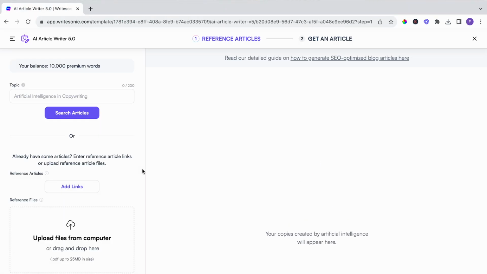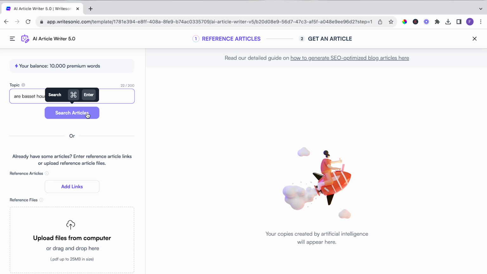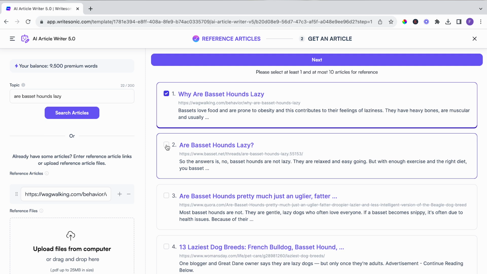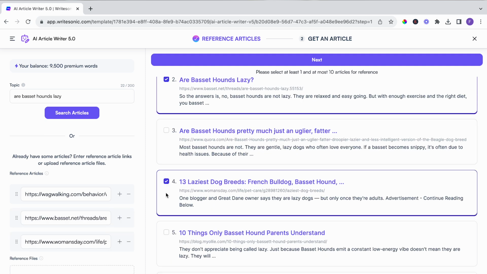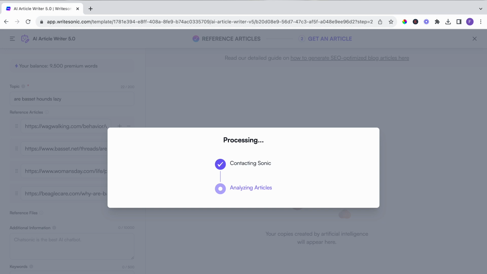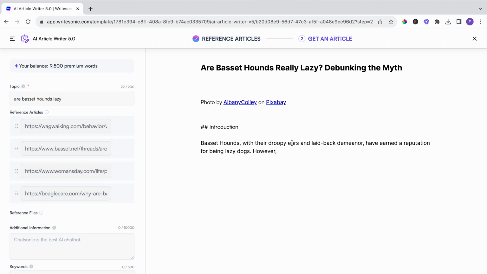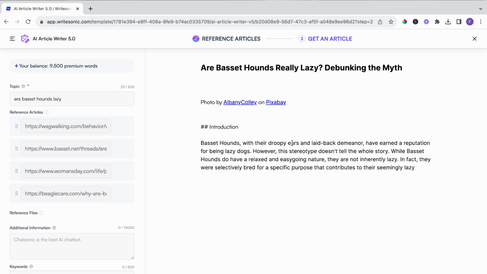Now that we have our topic, let's go to step number two. Let's have AI do all the work for us. So first we're gonna go to Writesonic. And what we're gonna do is we're gonna add basset hound lazy in there. And then we're gonna see what articles they have. Okay, quite a few. And then we select these articles and then we basically ask the AI to rewrite those articles and create a net new article. And then we have, look at this. It's like writing it. It's really, really cool.